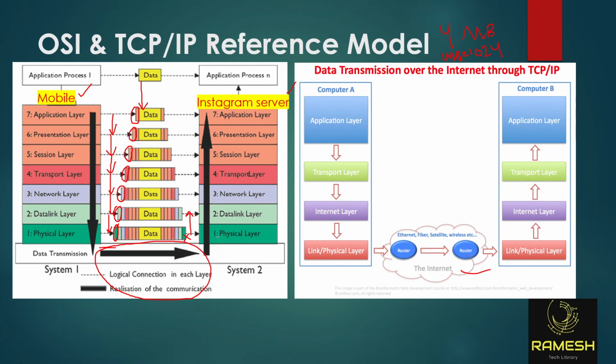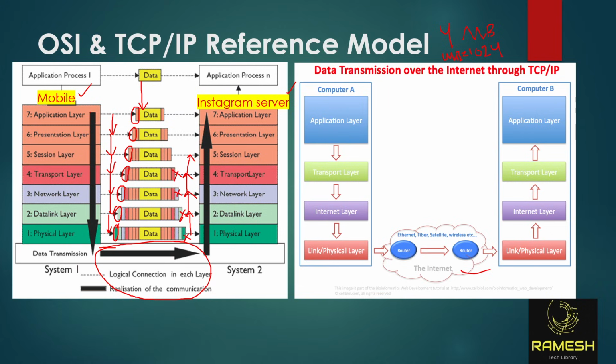When it is moving from the physical layer to the data link layer, it will remove one layer, and then from one layer to another. It is unboxing, like mobile unboxing. Technically, when adding layers, it is called encapsulation. Please remember these technical keywords, very important. If you want to become a professional network engineer, you must use those technical keywords. So adding layers is called encapsulation. Now it is removing each and every layer, and that is called decapsulation.